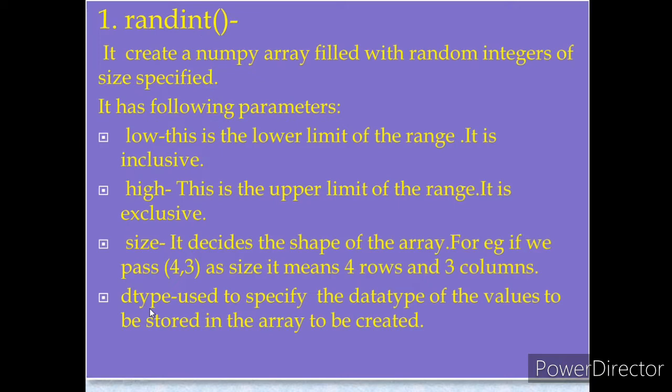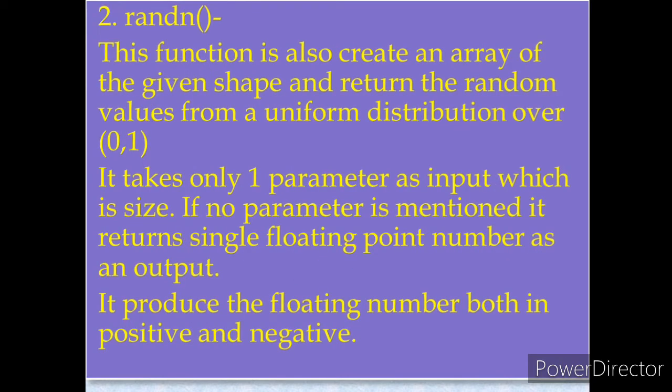Okay. The second function is the rand_n function. It is also used to produce a random number. It is also used to create an array of the given shape and return random values from a uniform distribution over 0 and 1. It means it will produce a random number between 0 and 1.